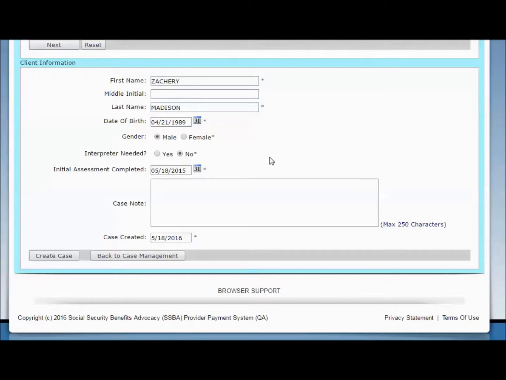If needed, enter a case note about this client or case. The Case Create Date field displays today's date or the date you entered this case. Click the Create Case button to save this information and to continue.